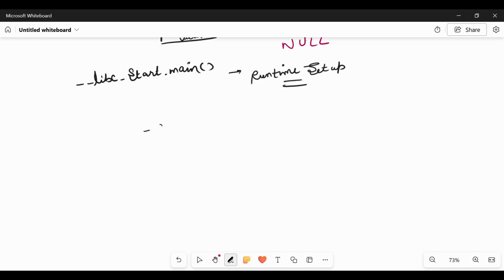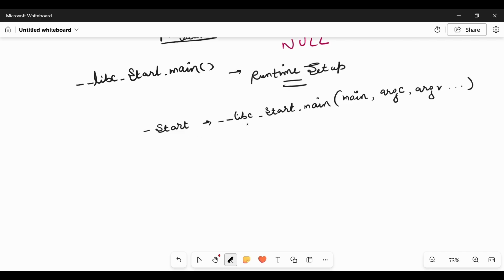So when _start is called, it calls this function __libc_start_main with the arguments it has prepared. First is main. Main is its argument. Main is the callback function. So main, then argc, argv, and all this is okay.